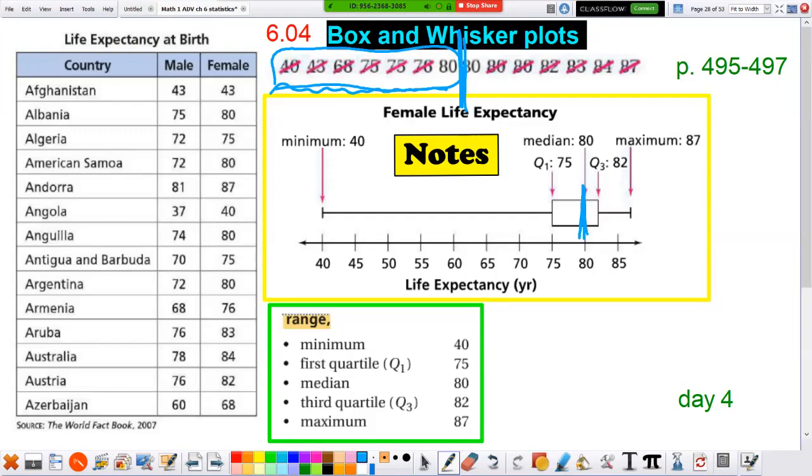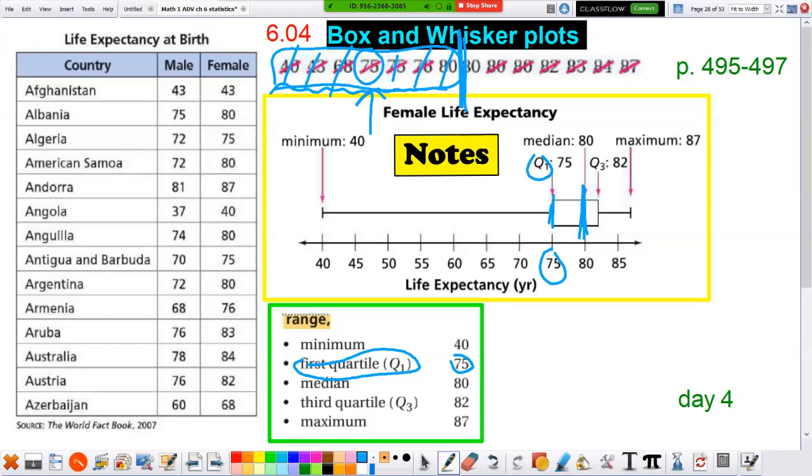So looking in this list right here, if we cross off 3 numbers and 3 numbers, 75 is the middle of the lower numbers. So I'm going to put that right here. Here's 75. We're going to give it a line. It says Q1. Q1's right here. Q1 stands for quartile 1, 75. Okay, we call that quartile 1.